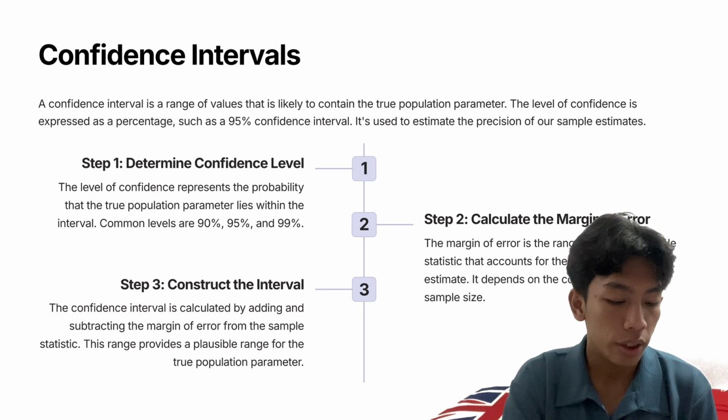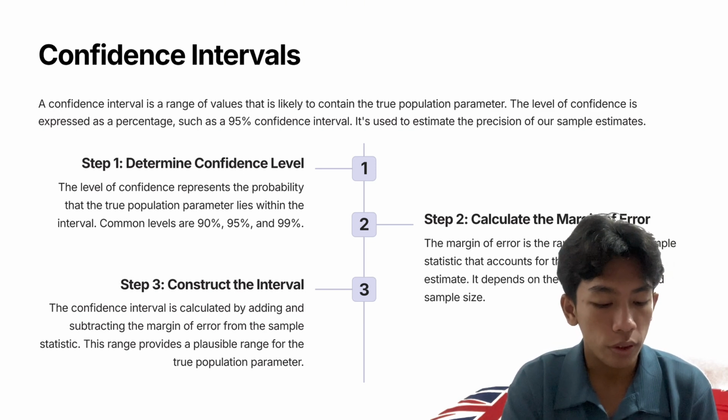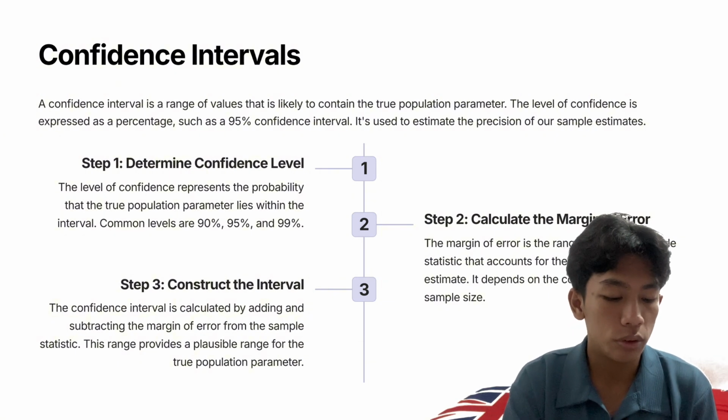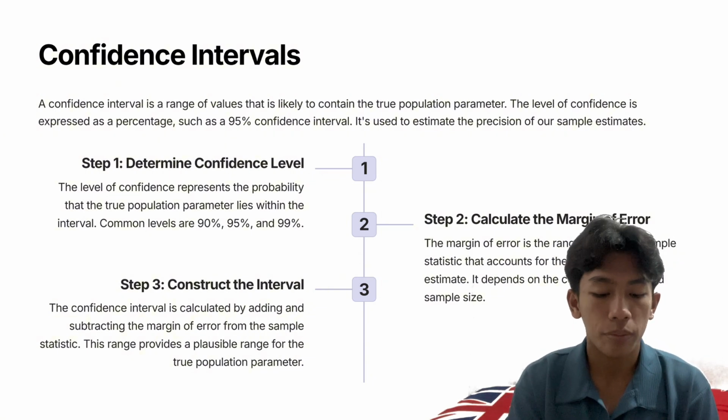And step 3 is construct the interval. The confidence interval is calculated by adding and subtracting the margin of error from the sample statistic. This range provides a plausible range for the true population parameter.